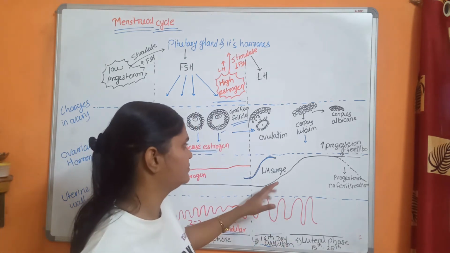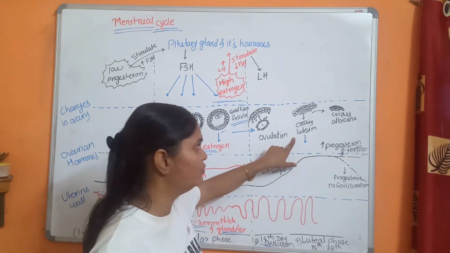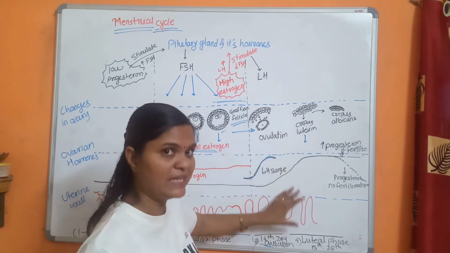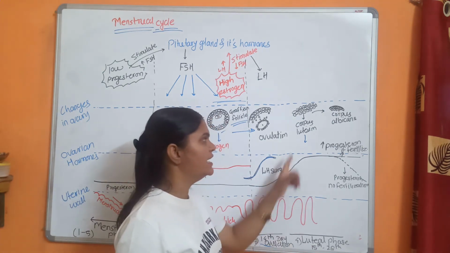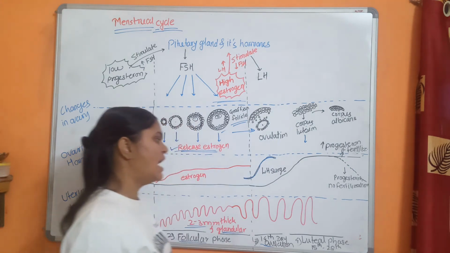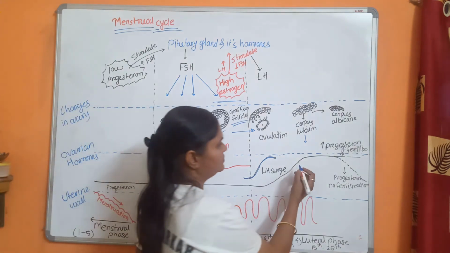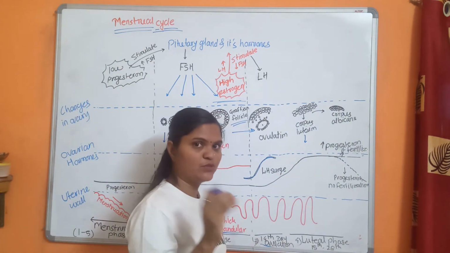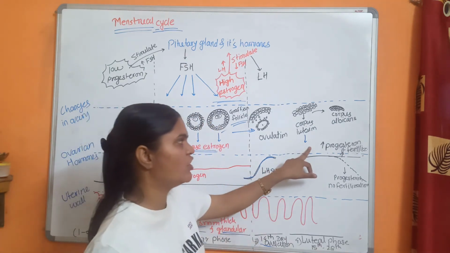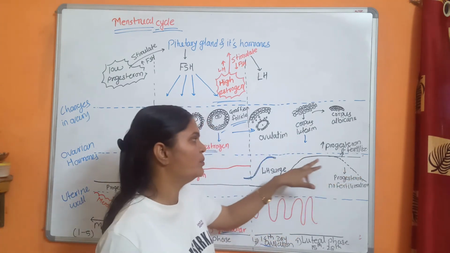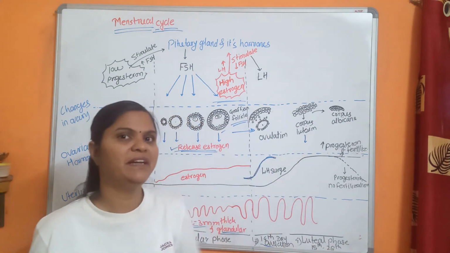And that's why it is called the luteal phase, because of the corpus luteum. This phase takes place under the influence of the corpus luteum. That's why it is called the luteal phase or secretory phase. It secretes one hormone, that is progesterone, and this phase lasts from the 15th to the 28th day. Now if fertilization takes place within the 14th to 16th day of the menstrual cycle, then the progesterone level is maintained, and this progesterone is essential for maintaining pregnancy.